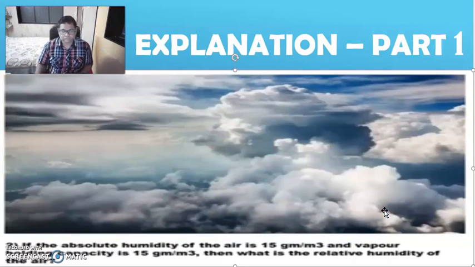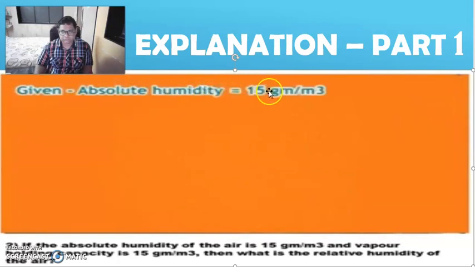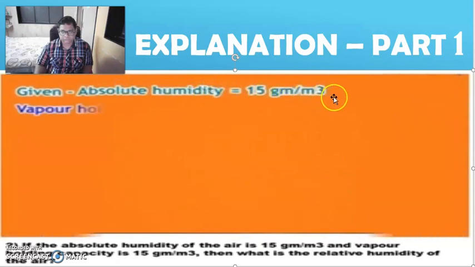Question: if the absolute humidity of the air is 15 gram per cubic meter and vapor holding capacity is 15 gram per cubic meter, then what is the relative humidity of the air? Answer: absolute humidity is equal to 15 gram per cubic meter.